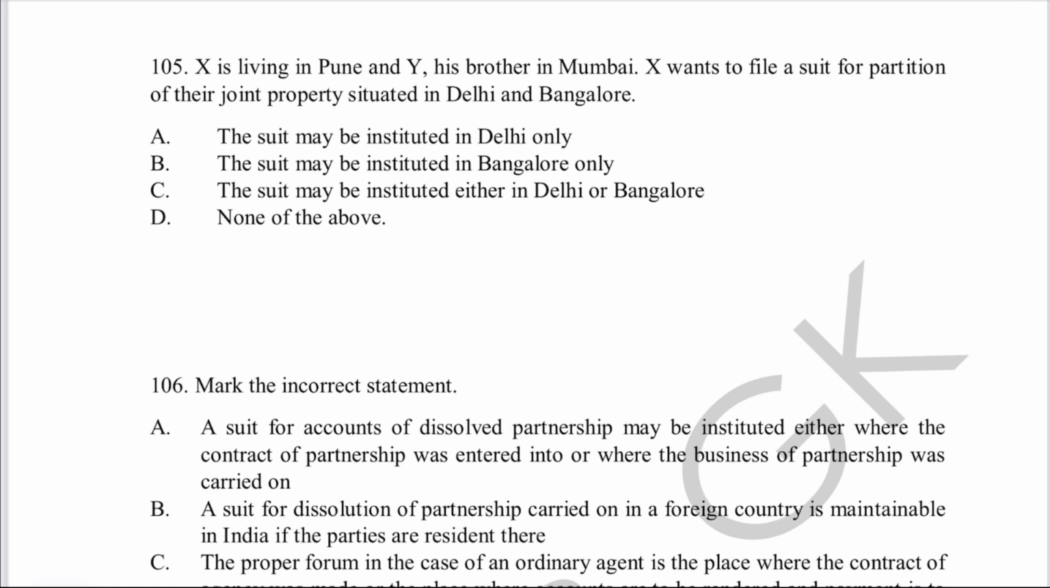Come to question number 105. X is living in Pune and Y, his brother, in Mumbai. X wants to file a suit for partition of their joint property situated in Delhi and Bangalore. The suit may be instituted in Delhi only. It may be instituted in Bangalore only. It may be instituted either in Delhi or in Bangalore or none of the above.